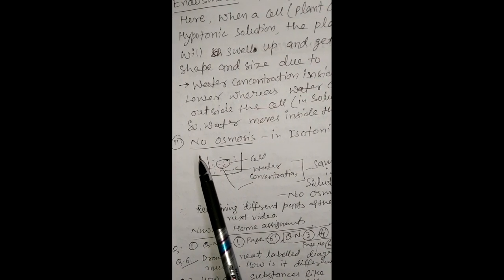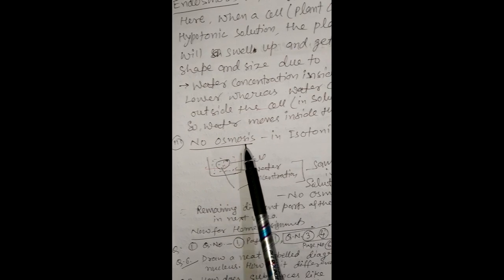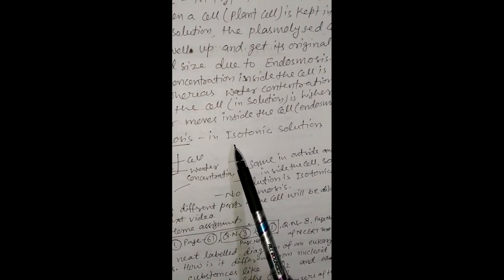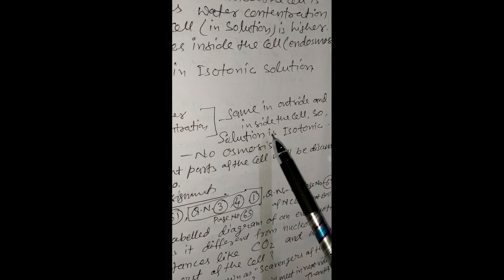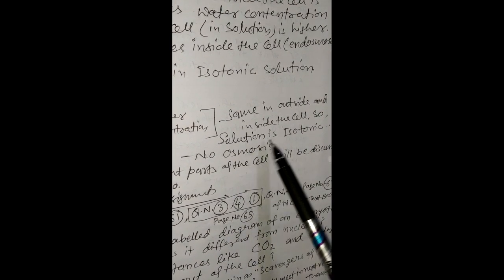Third type of osmosis, that is no osmosis. No osmosis takes place in isotonic solution. Isotonic means the water concentration inside the cell and outside the cell is the same. So the water concentration is the same outside and inside of the cell. So there is no concentration gradient difference. Solution is isotonic, no osmosis.